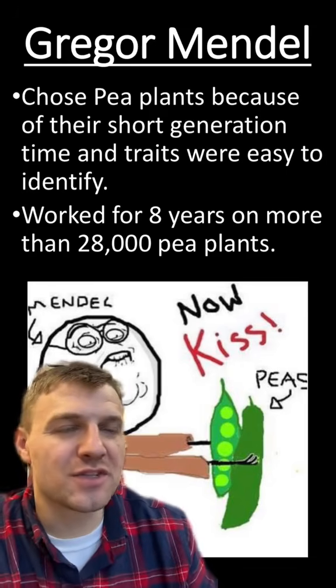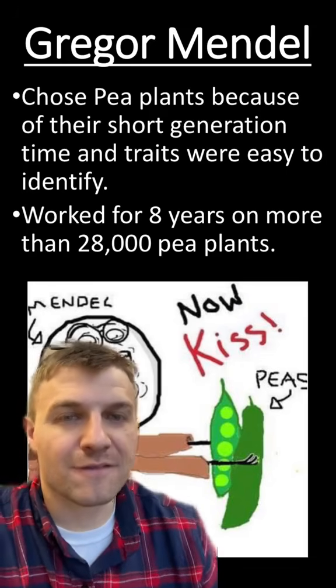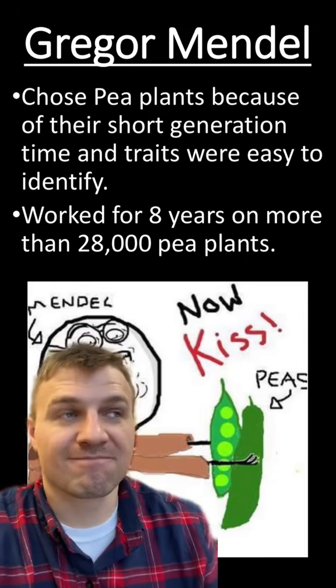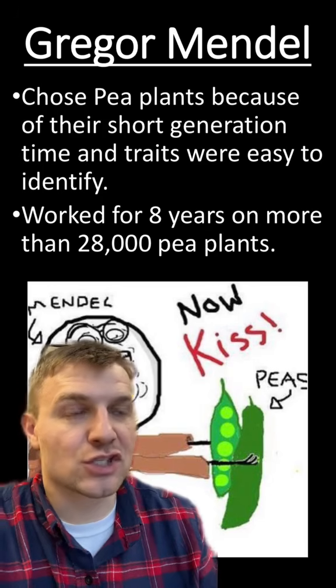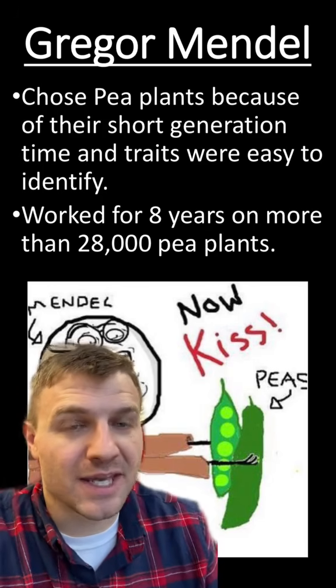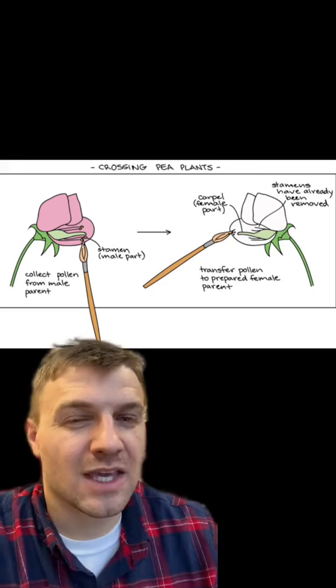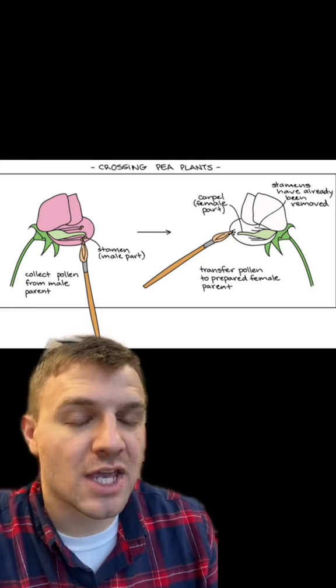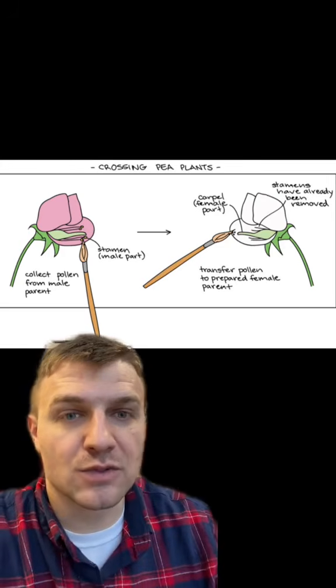Now, Mendel chose the pea plants for two reasons. First is they had a short generation time, which means they could reproduce very quickly. Second, he could easily identify the traits of the pea plants. He worked on over 28,000 pea plants over an 8-year span. He controlled which pea plants mated with each other by using a paintbrush, controlling which pollen fertilized which flower.